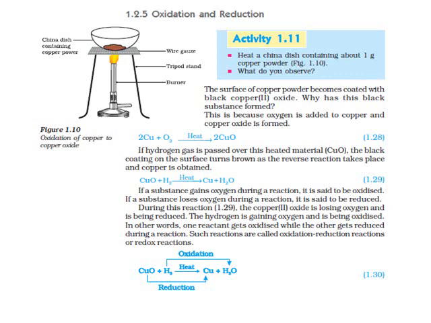So CuO plus H2 gives, on heating, Cu plus H2O. So we can see that CuO is converted into Cu after the removal of oxygen. So it is a reduction reaction. H2 becomes H2O after the addition of oxygen.